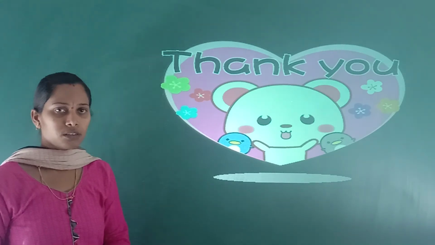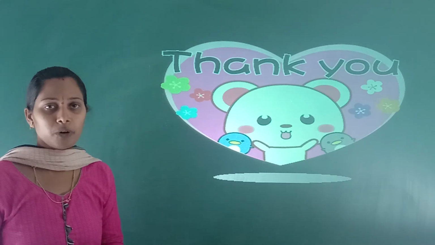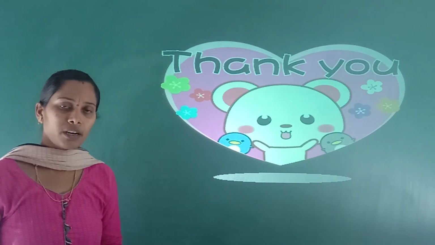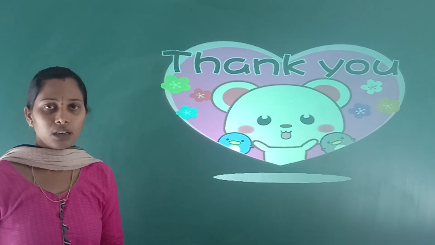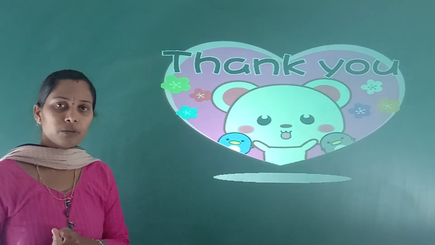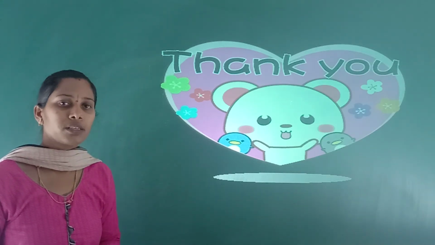Now your part of work is to revise all the chapters which are there for the annual examination, that is reproduction in plants and animals, habitat and adaptation, then comes health and hygiene, air and water, the earth and the moon, force and simple machine, sources of energy. Totally 7 chapters will be there for the annual examination.